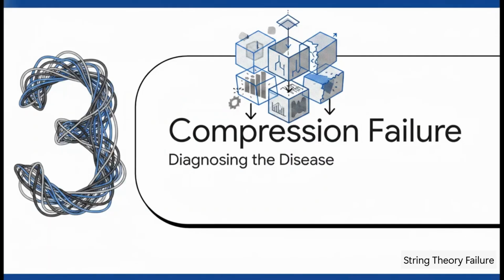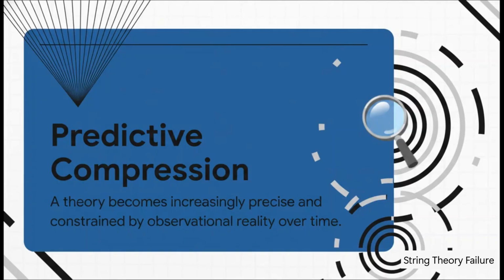Which brings us to part 3, predictive compression failure, diagnosing the disease. Applying THD directly, we can identify the exact illness string theory is suffering from. It's called predictive compression failure. See, a healthy scientific theory should shrink its possible answers as we do more experiments. It acts like a funnel, guiding us toward one specific truth. But string theory? It's acting like an expanding balloon. Instead of narrowing down, it just creates more and more possible universes every single time we test it.